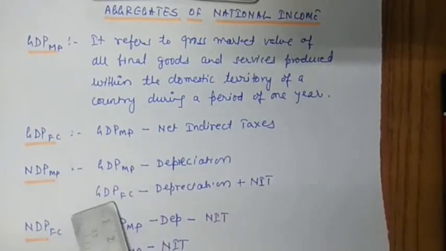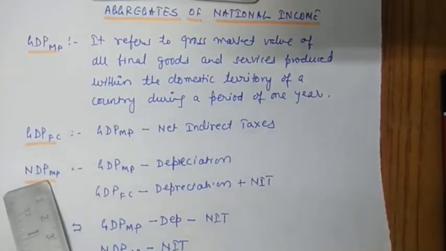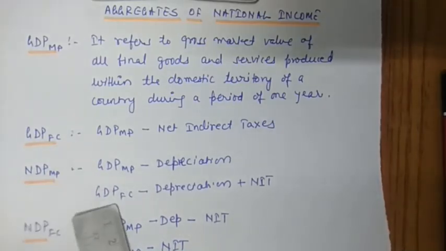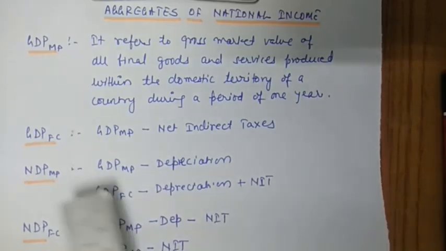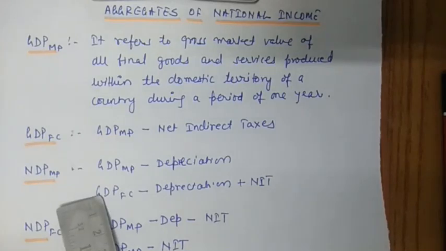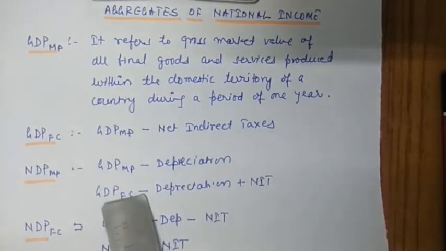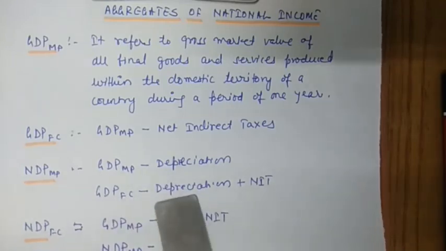Okay, next. If you have to convert GDP at FC into NDP at MP, what will you do in this case? The first difference is that here it is net, there it is gross. Convert gross into net, same as earlier: you will subtract depreciation.